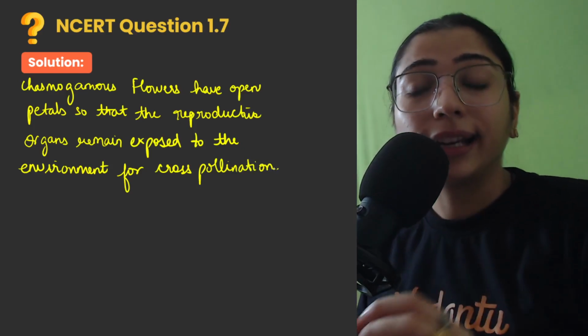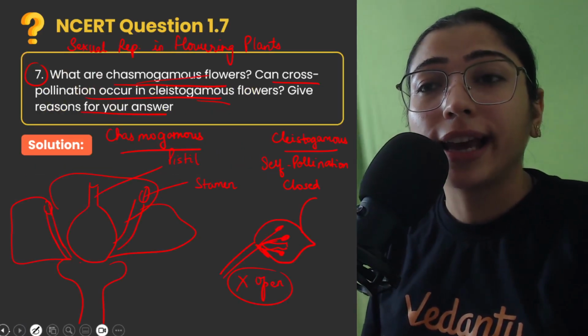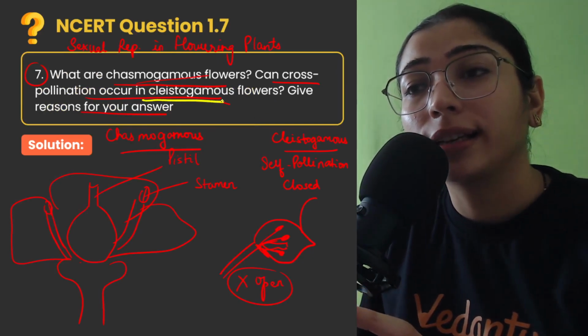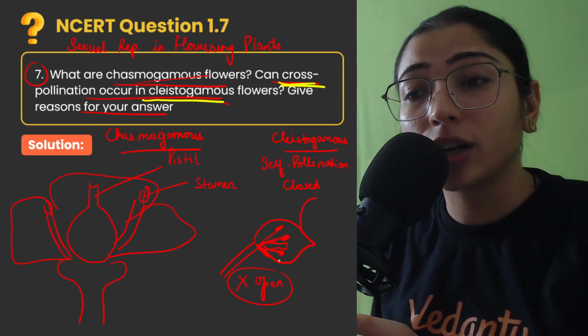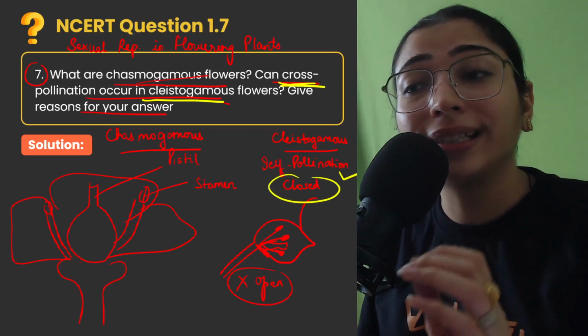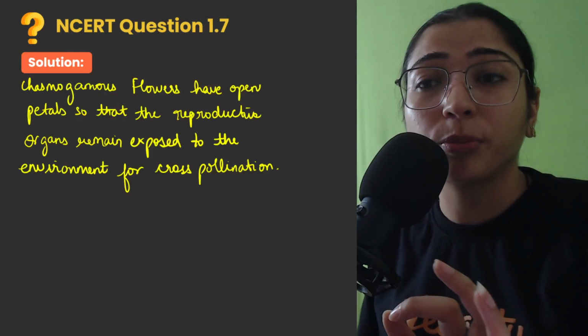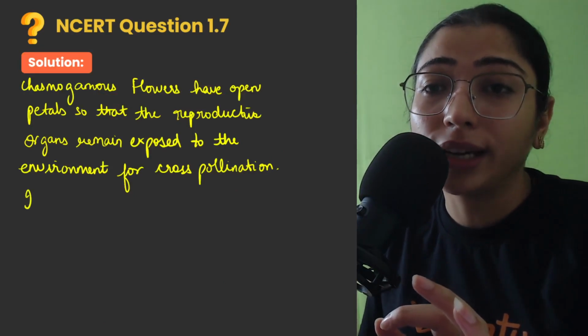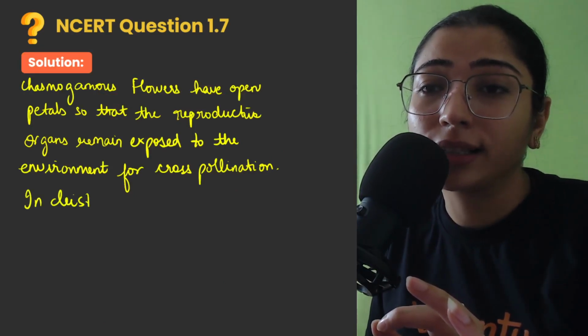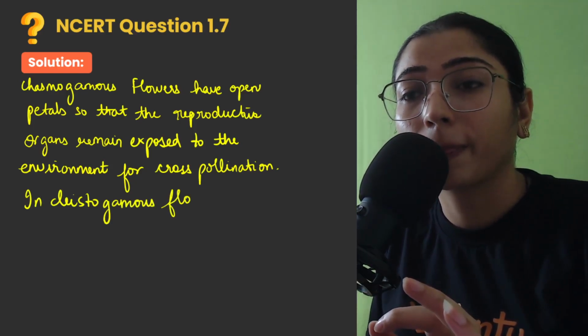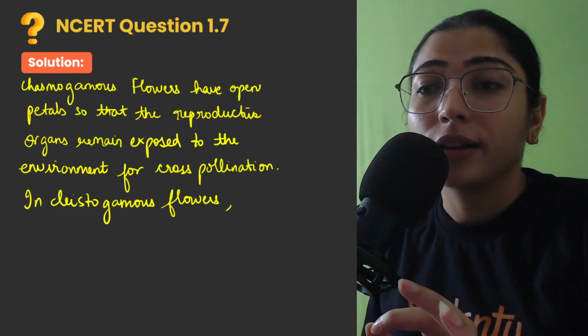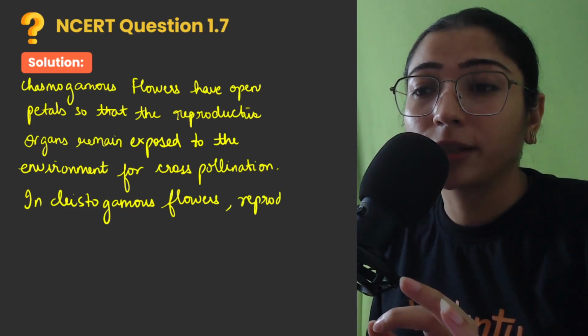Right? And secondly, they are asking in the question, can cross pollination occur in cleistogamous flowers? So as we know, they are closed flowers, so only self pollination can occur and cross pollination cannot occur. So in cleistogamous flowers, reproductive organs are not exposed.